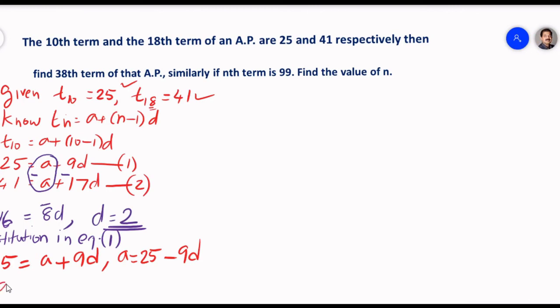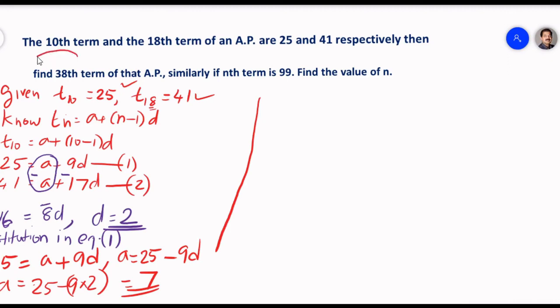Since d is equal to 2 is already known, 9 twos are 18, and 25 minus 18 is 7. So we got two things now, we got d and we got a.